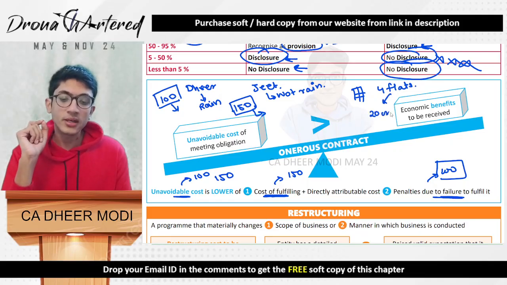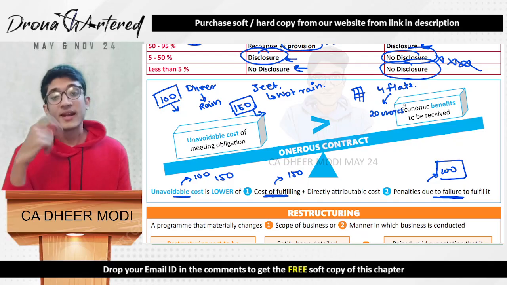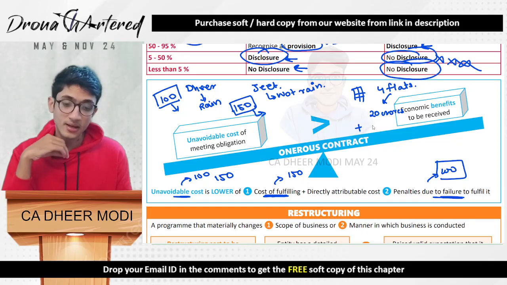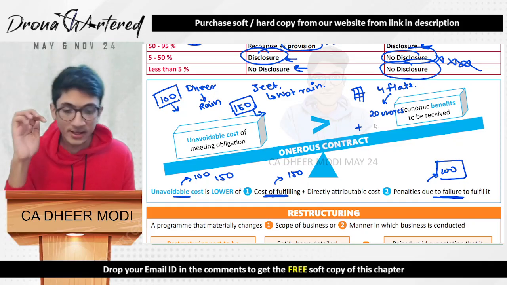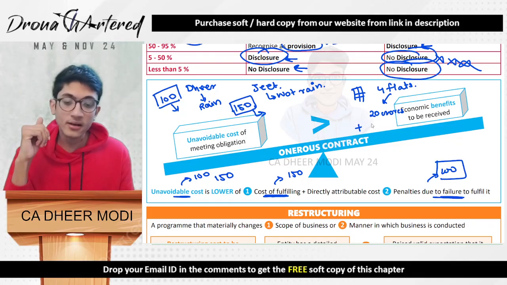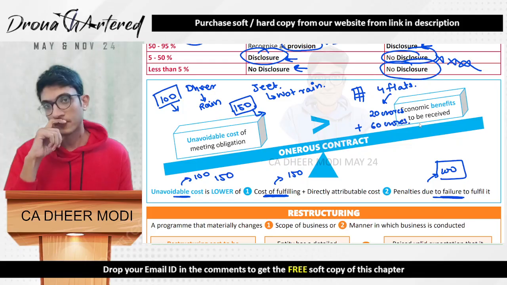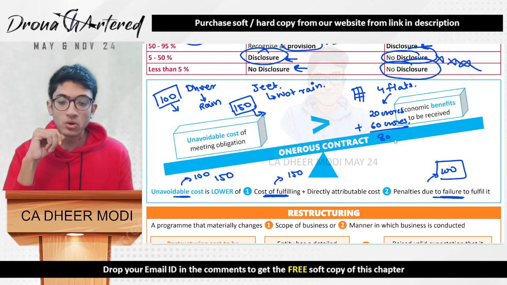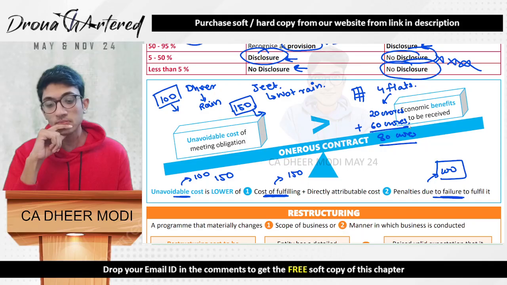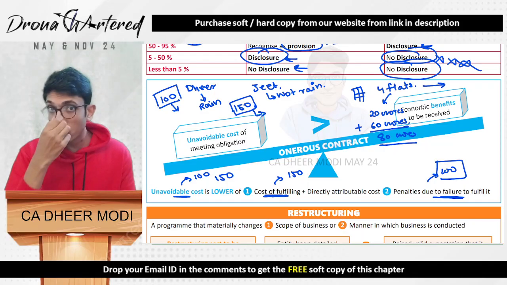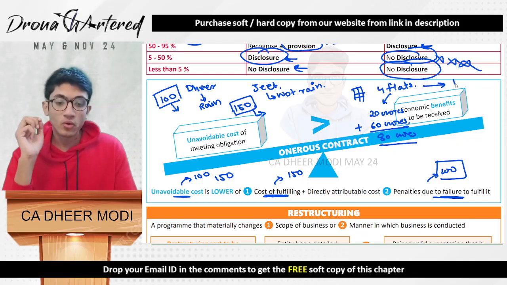I have already spent rupees 20 crores, and now I get to know that, to finish the entire building and make it ready for sale, I will have to spend another 60 crores, which means the total contract cost will come to 80 crores. But if I get to know that these four flats I will only be able to sell for 12 crores each.